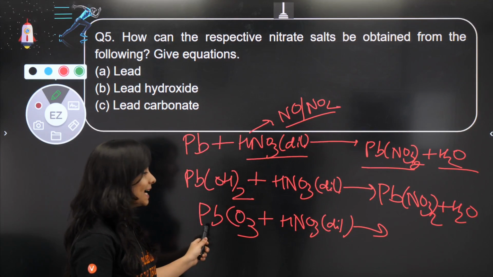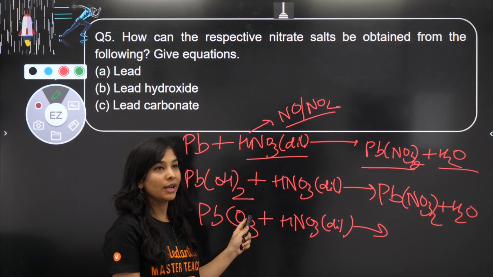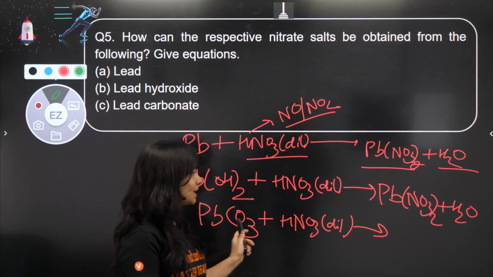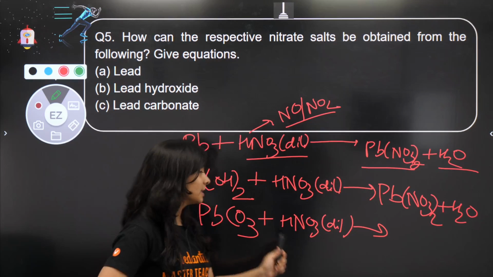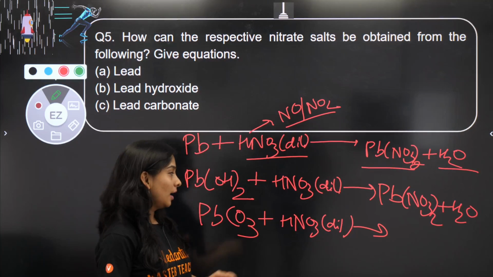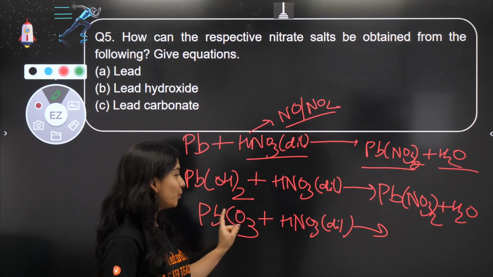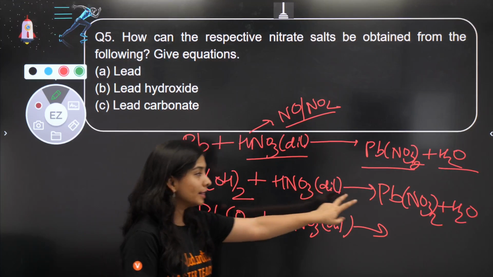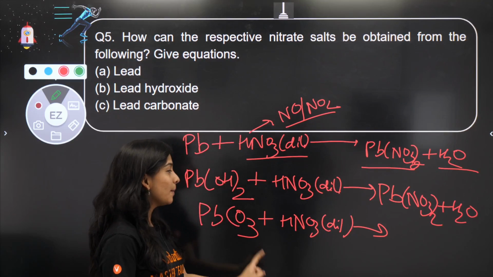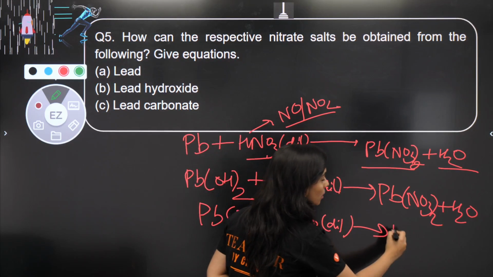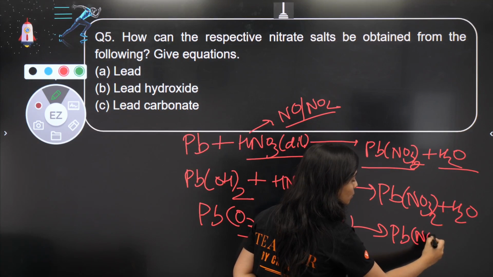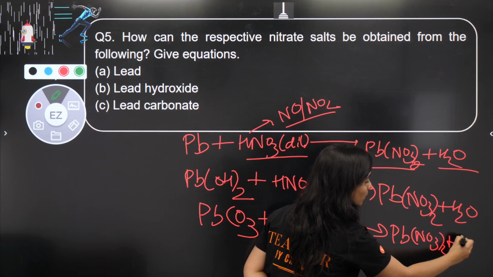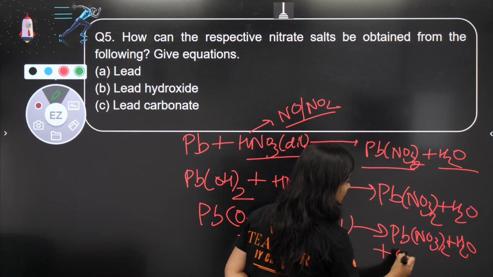This reaction is slightly different, but one part we have already done in the previous question. What is special about this equation? Carbonate, meaning one of the products is definitely CO2. All the products would be the same, but one extra product you are going to get is CO2, so you get lead nitrate with water and CO2 gas.